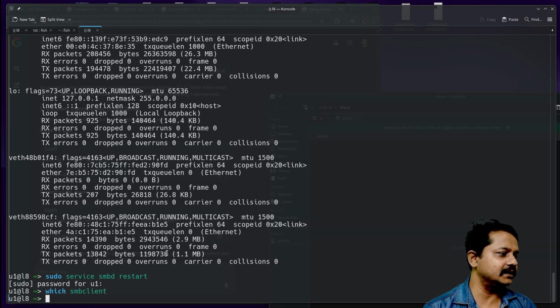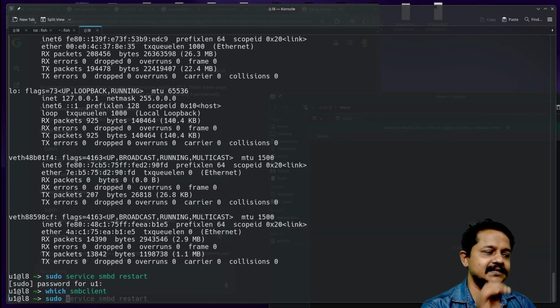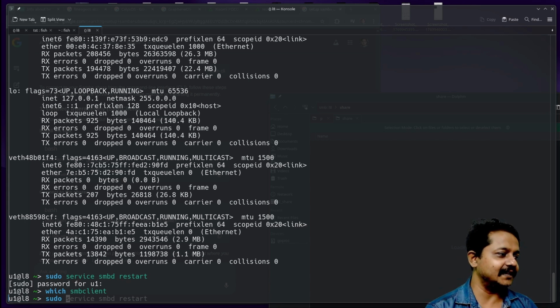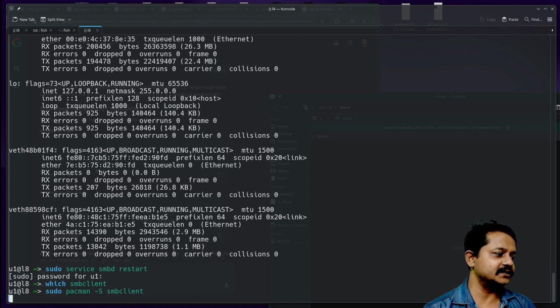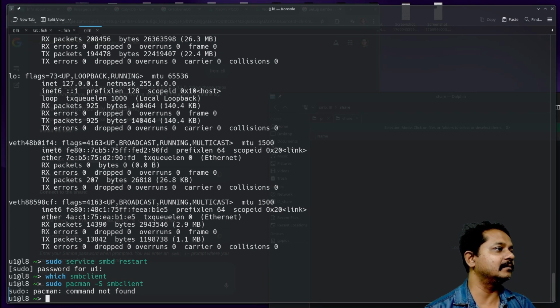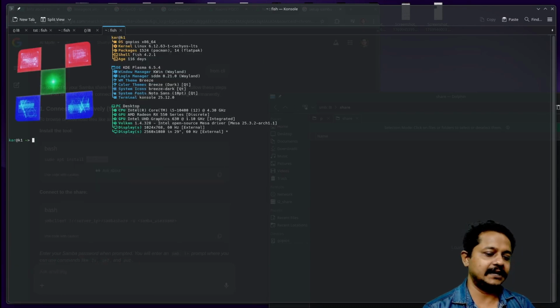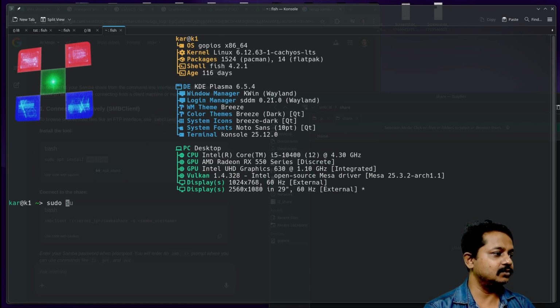Okay, let's see if I can install it. I use Arch, by the way, so I'll have to type pacman -S rather than sudo apt install. After that, I'll have to paste samba client. Let's install the Samba client. I'm not on my own system. Let's open another terminal: sudo pacman -S followed by samba client.